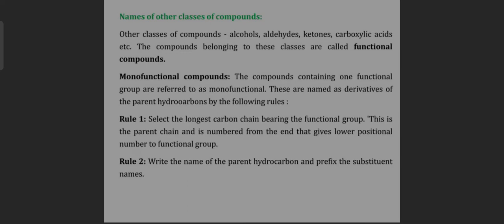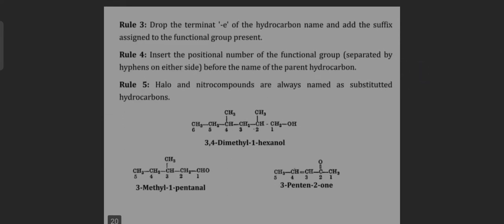Rule 1. Select the longest carbon chain bearing the functional group. This is the parent chain and is numbered from the end that gives the lower positional number to the functional group. Rule 2. Write the name of the parent hydrocarbon and prefix the substituent names. Rule 3.